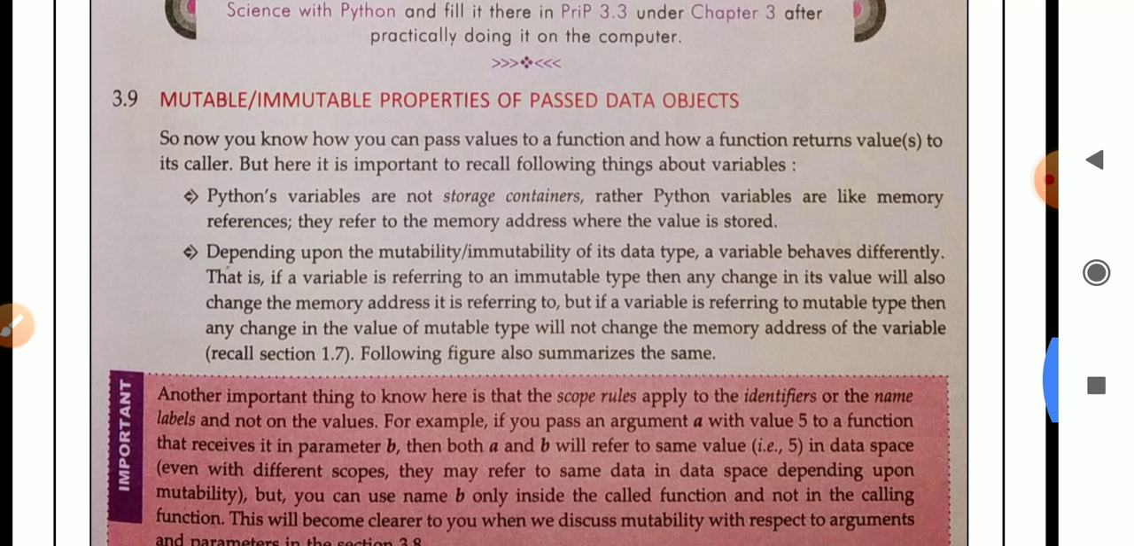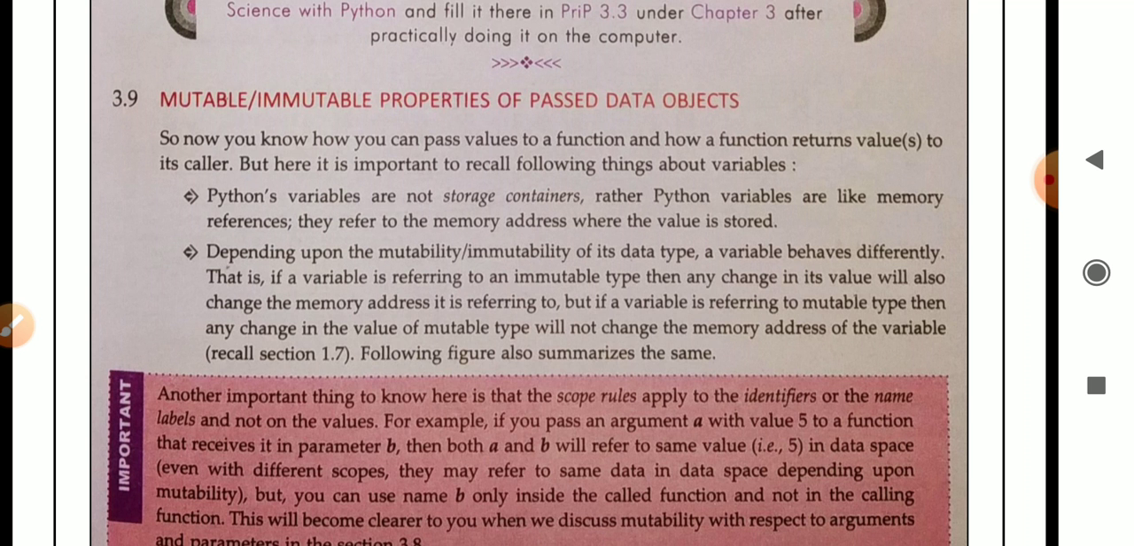Next topic, mutable and immutable properties of passed data objects. So now you know how to pass a value to a function and how a function returns a value to its caller, but here it is important to recall the following things about variables. See, point number 1, Python's variables are not storage containers. It is normally a reference.